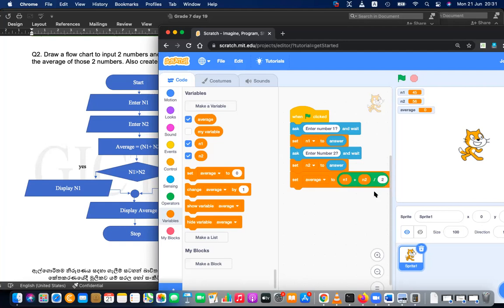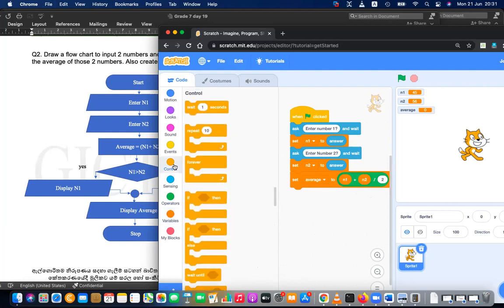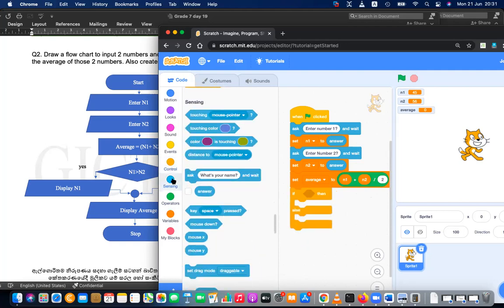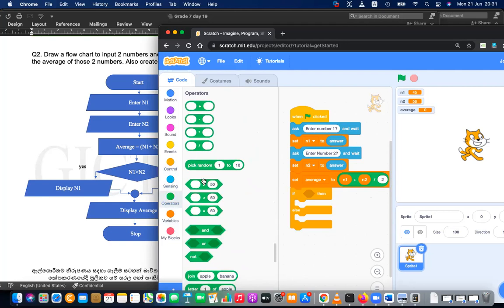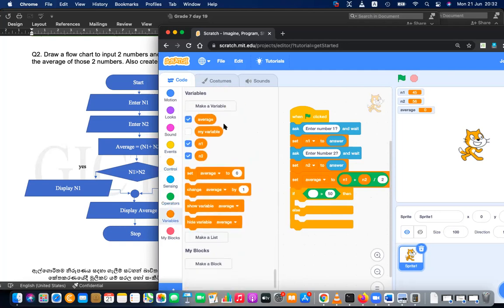Okay, I found the numbers and I found the average. Now I have to decide whether number one is greater than number two. To do that, I'm going to the control and taking the if block. From operations, number one is greater than, and from the variables again, number one is greater than number two.